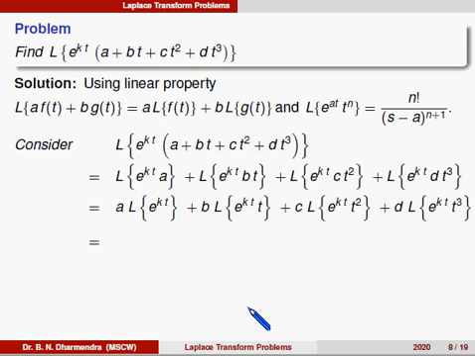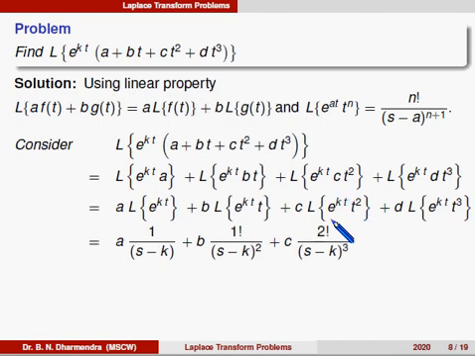That is equal to a into, what is the Laplace of exponential e power kt, that is 1 divided by s minus k, plus b into, when I compare with this formula, 1 factorial divided by s minus k, instead of a, that is k, s minus k whole square, plus c into, here 2 is there, that is 2 factorial divided by s minus k whole cube, and the term d into 3 factorial divided by s minus k whole to the power of 4.